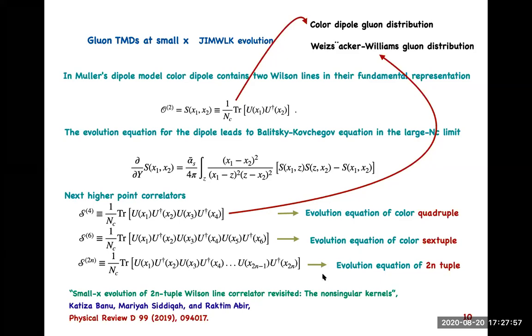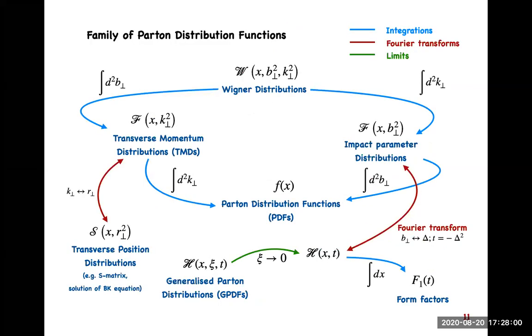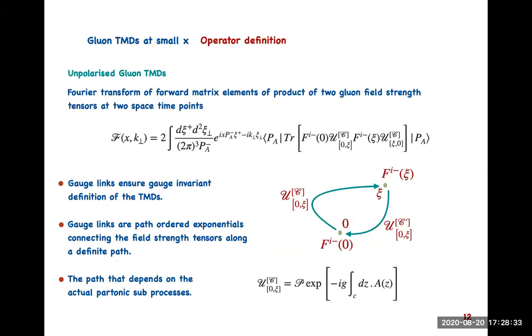Now let's move to TMDs. Many studies have been performed on the theoretical front for PDFs, and the attempts beyond regular PDFs are mostly based on studying the descendants of the Wigner distribution function, which is like a mother distribution. So TMD is one of them. So let me start from the operator definition of TMD.